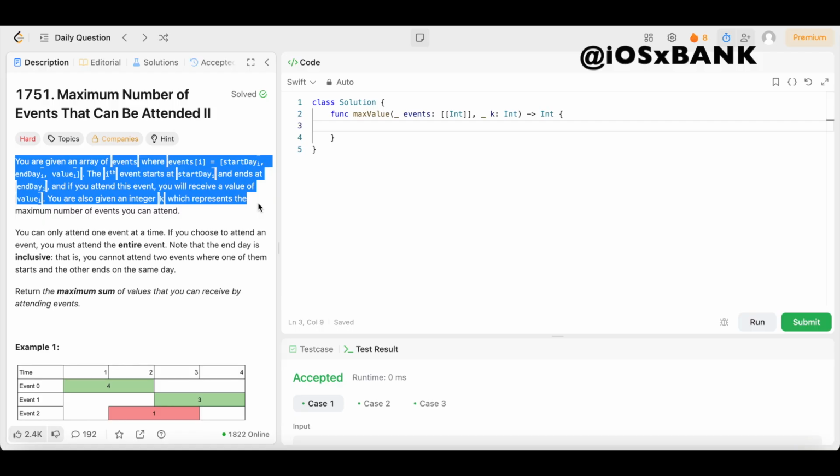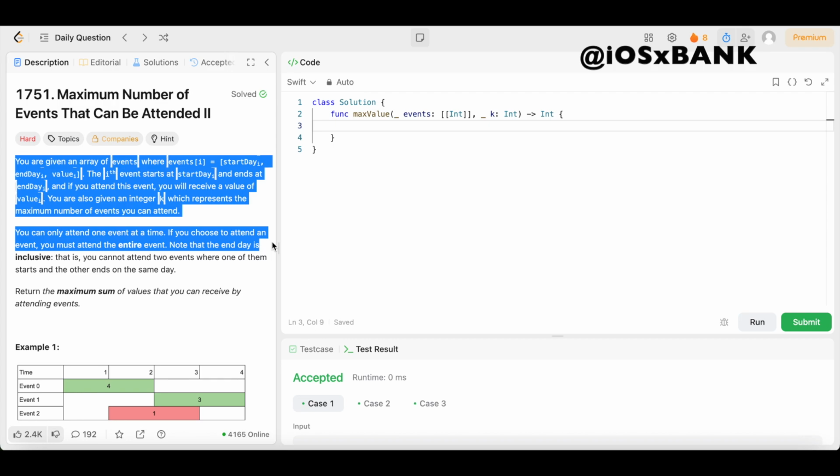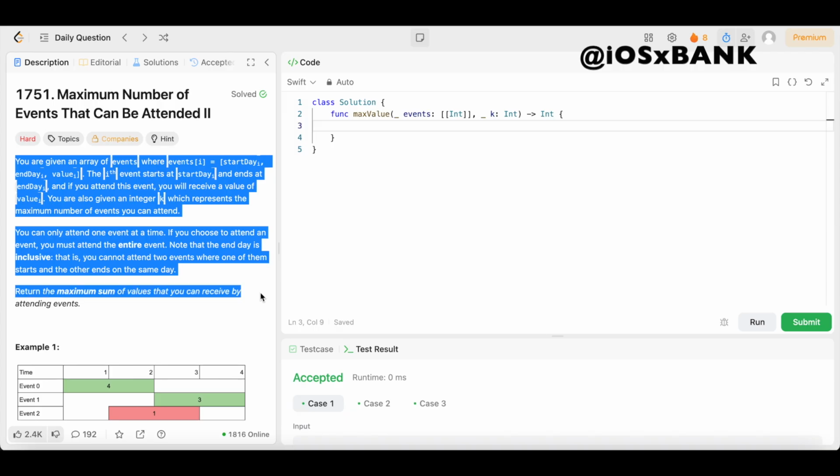You are also given an integer k, which represents the maximum number of events you can attend. You can only attend one event at a time. If you choose to attend an event, you must attend the entire event. Note that the end day is inclusive, that is, you cannot attend two events where one of them starts and the other ends on the same day. Return the maximum sum of values that you can receive by attending events.